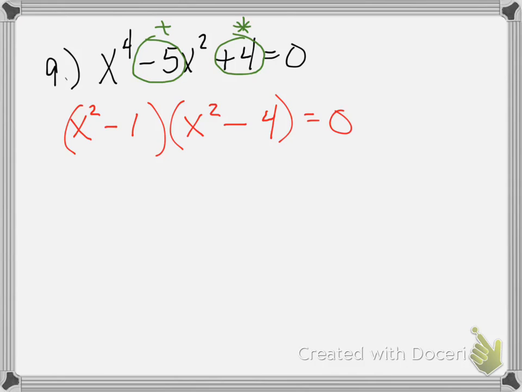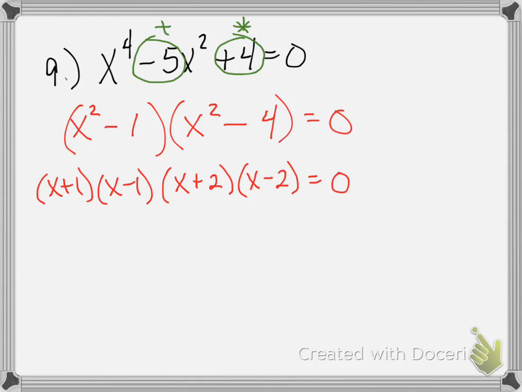Okay, and now I could actually factor this even further because what we have here is the difference of two squares. Okay, so I could actually factor this into x plus 1, x minus 1, and then the other one is also difference of two squares, x plus 2, x minus 2.